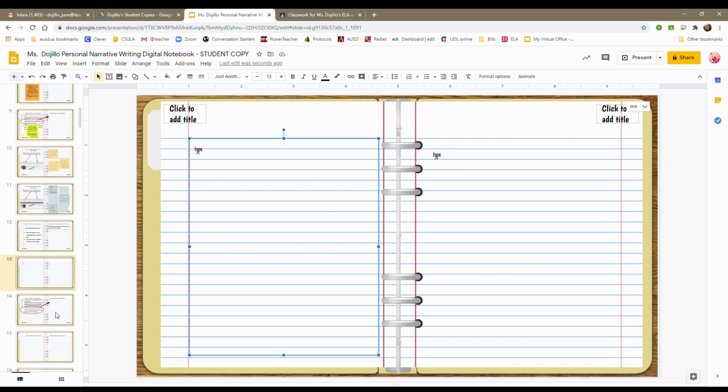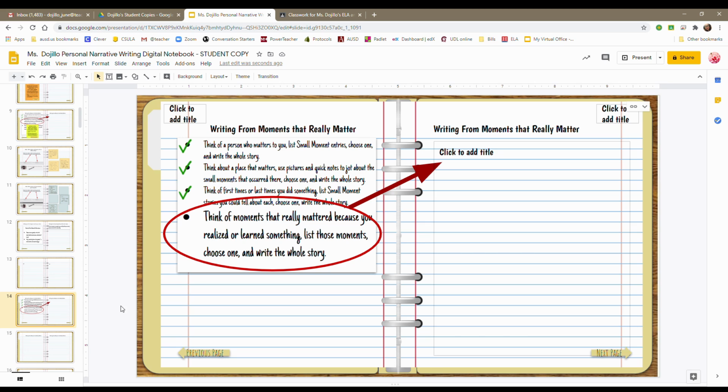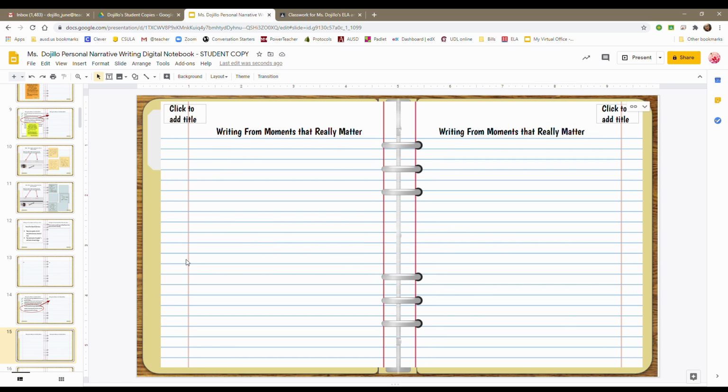And for slide 14, this is your last slide. This time you're going to think of a moment that really mattered because you realized or learned something. You're going to list the small moments, choose one, and write a whole story. And then it gives you an area to write it on. And you're welcome to use that section. You're just going to click it and type. And then you have a second page where you can continue writing.